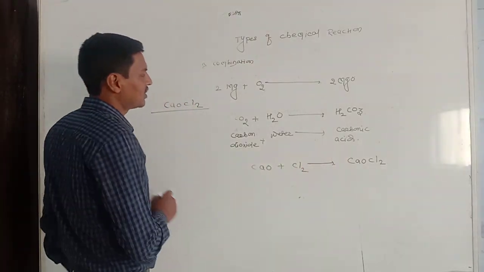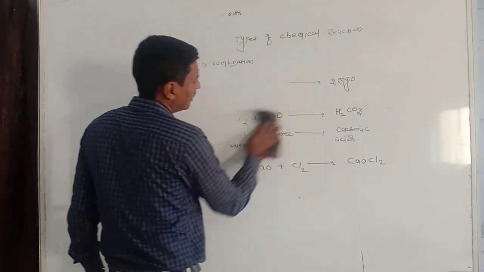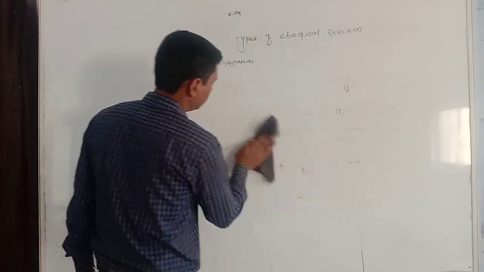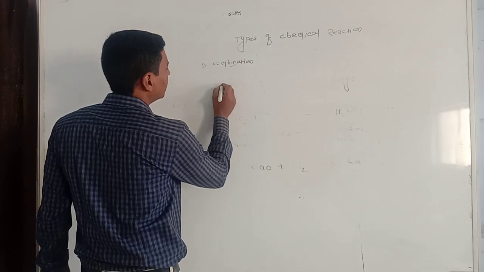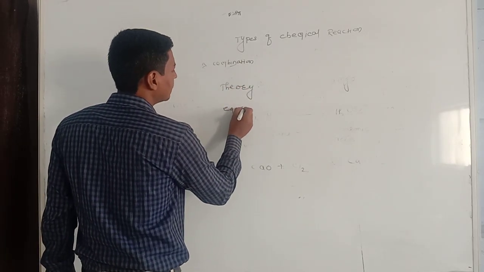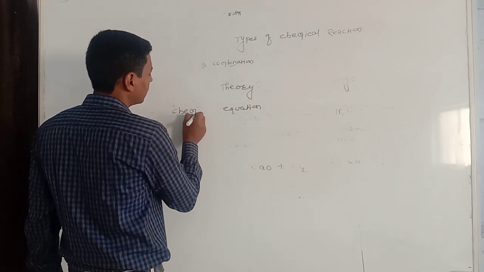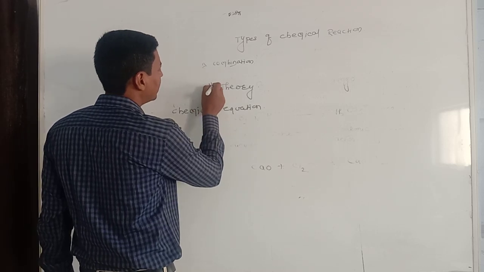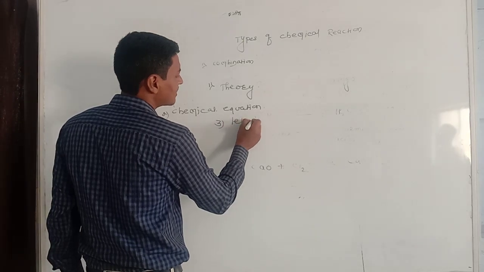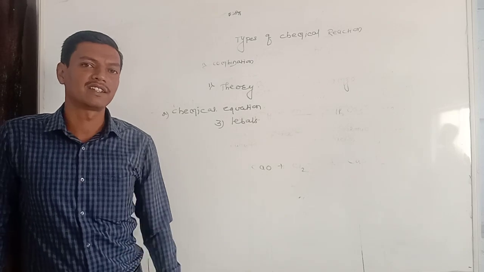Means a chemical equation is divided in 3 parts, that is theory, equation, or a chemical equation we can say, and the third part is labels of reactants and products.